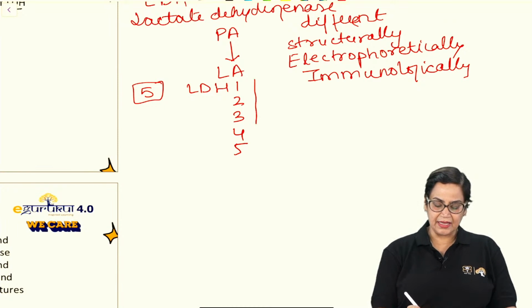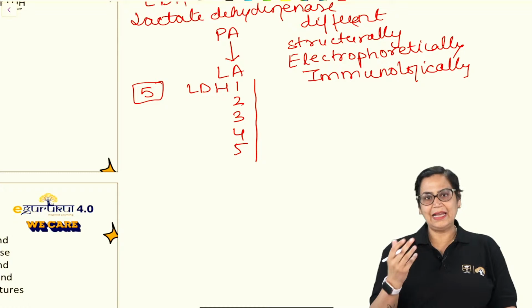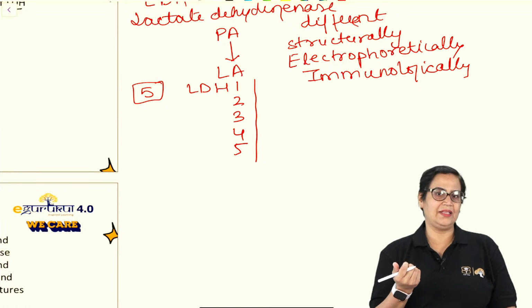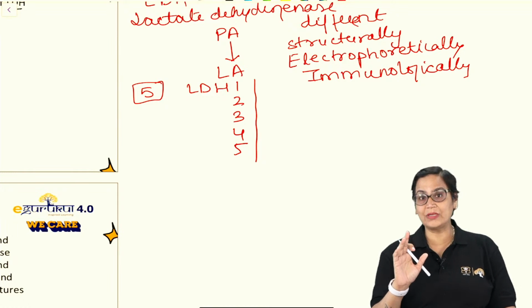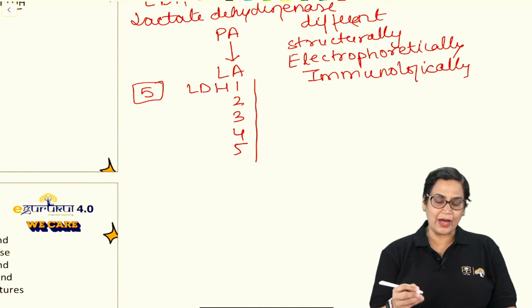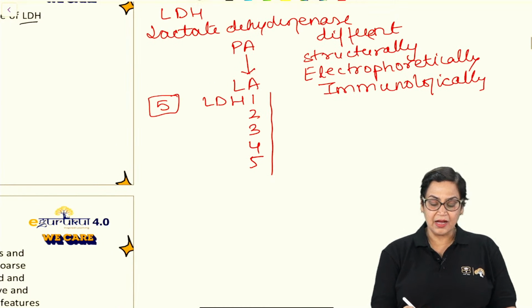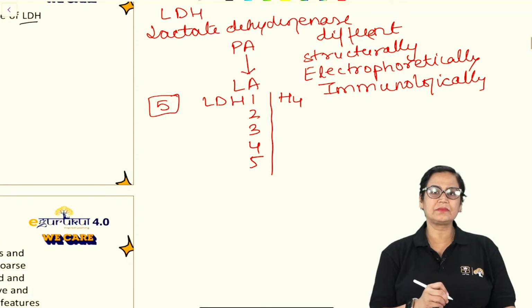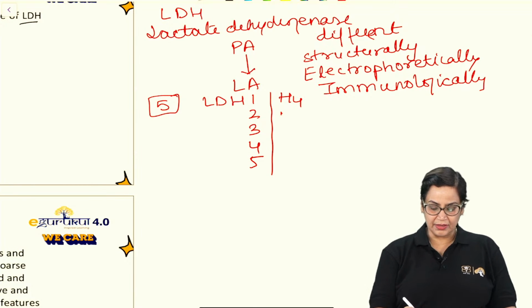Structurally, LDH is actually a tetrameric enzyme. Tetrameric enzyme means it has 4 subunits. So LDH1 is predominant in the heart muscle. The moment we go down, the structure changes, up to M4.